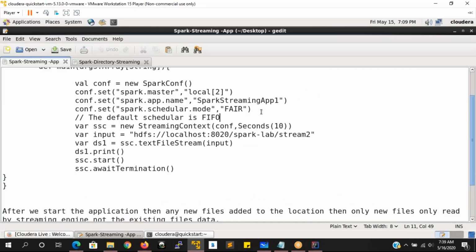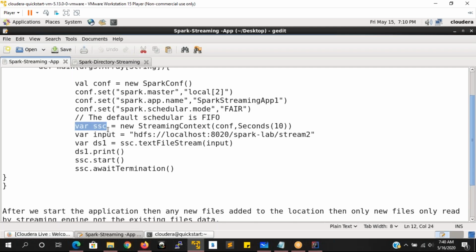So this is optional. You don't need to put it. The default one is going to be FIFO, first in first out. But if you specify like this, then it will give the first preference to the fair scheduler, and then it is going to perform the operations as per your requirement.